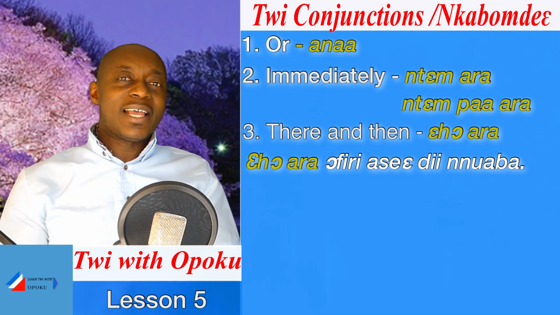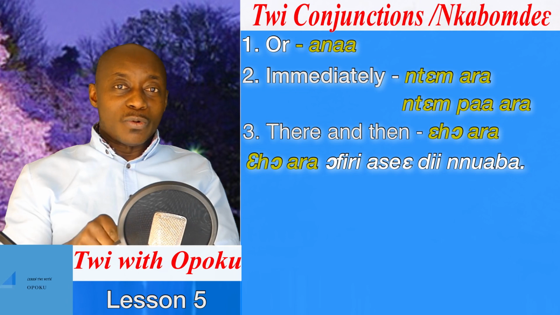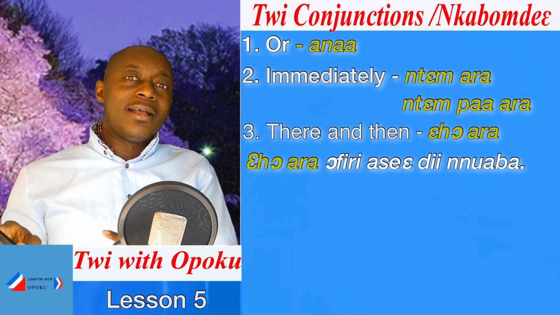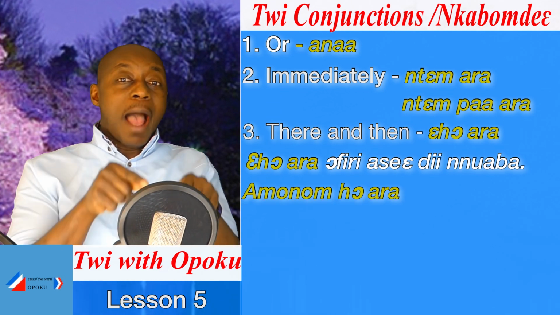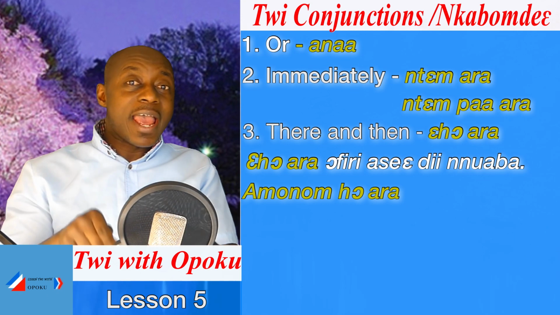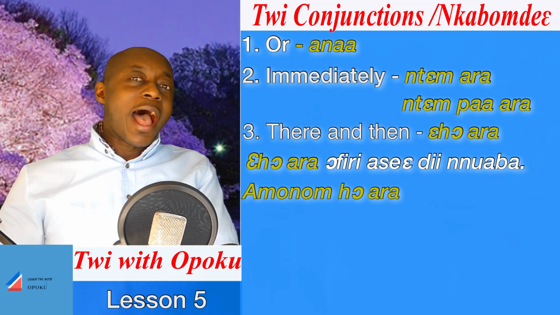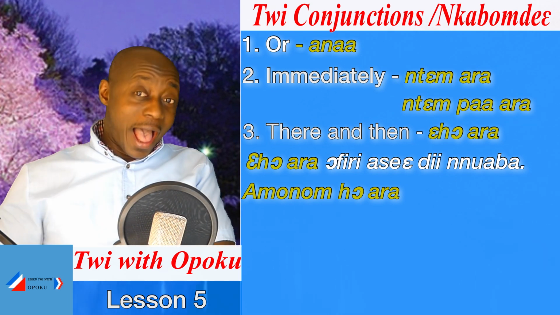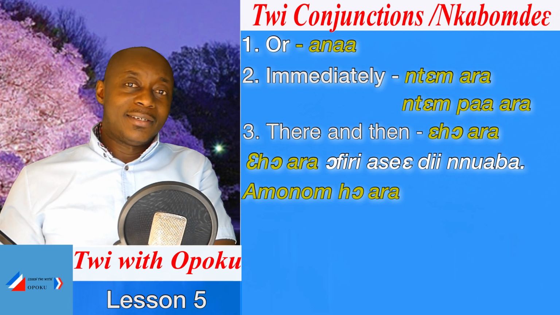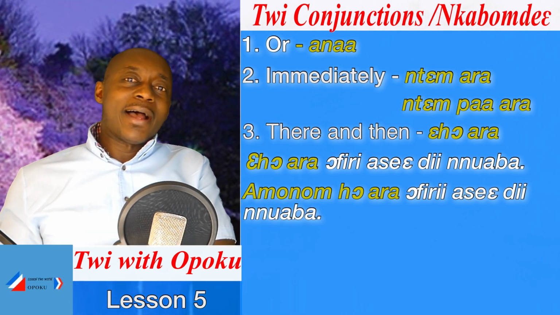So when we say there and then, in Twi we will say ehwa. Some people will also say amunumuhwa. That means what? There and then. Amunumuhwa. Or ehwa, ehwa ufrasie di nuaba. Amunumuhwa ufrasie di nuaba.